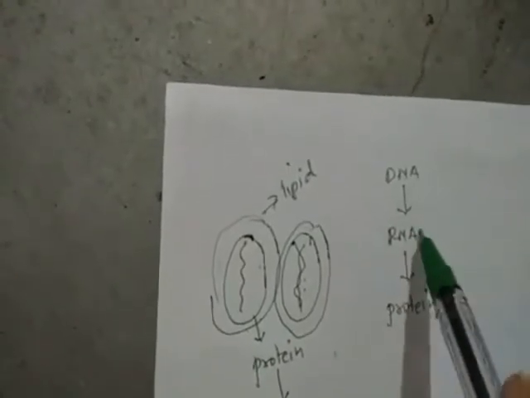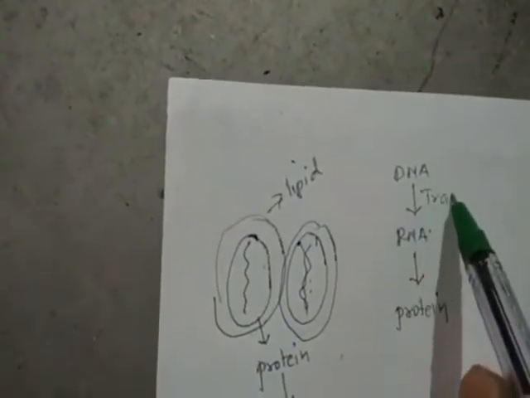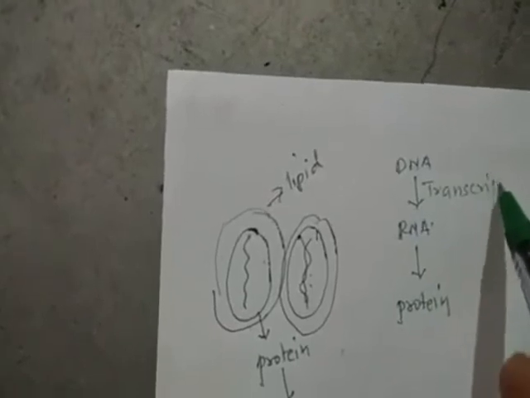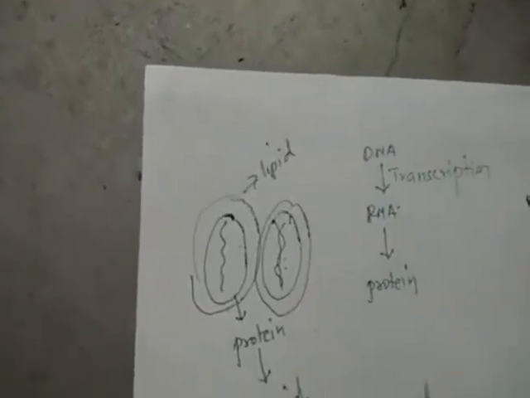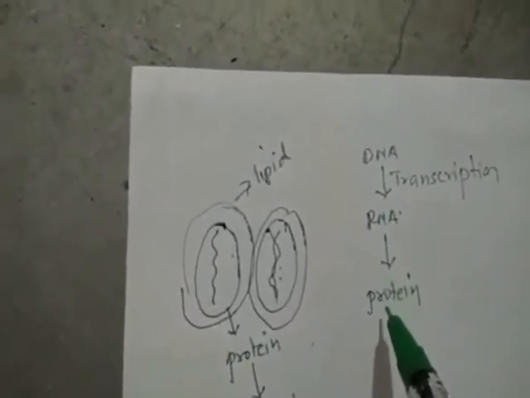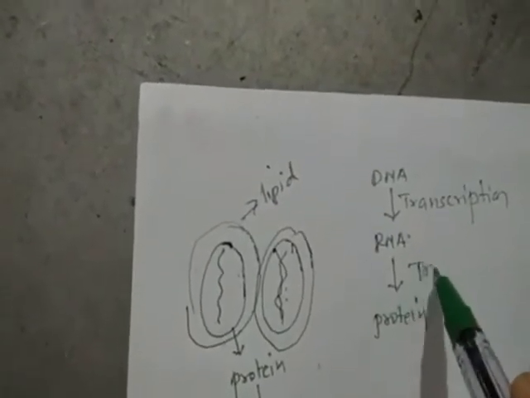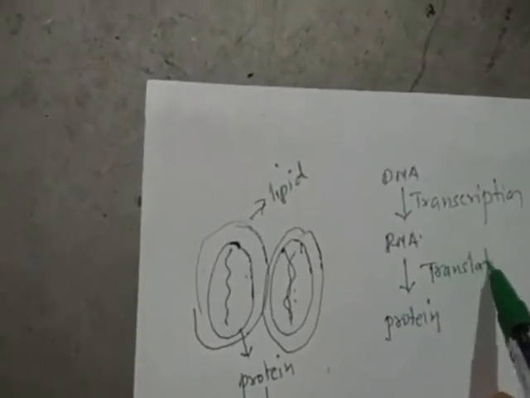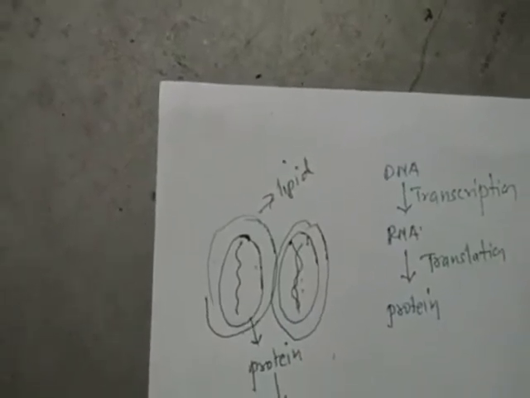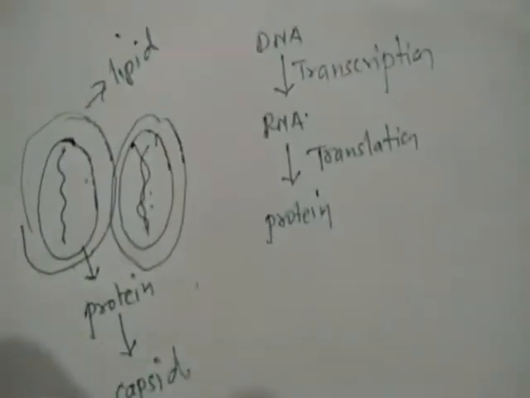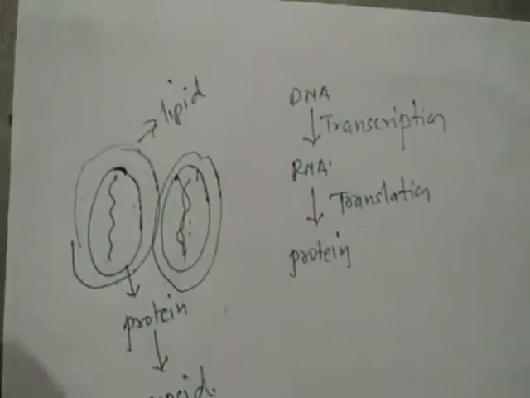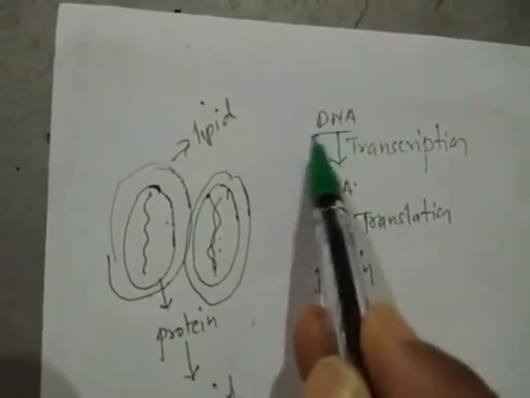So DNA to RNA is called transcription, and RNA to protein synthesis is called the translation process. In this way protein biosynthesis takes place in the human cell.